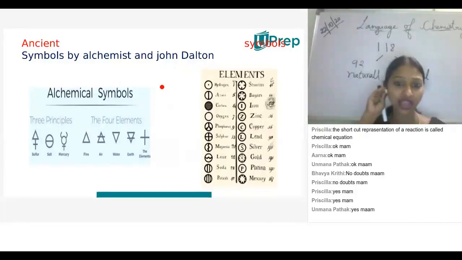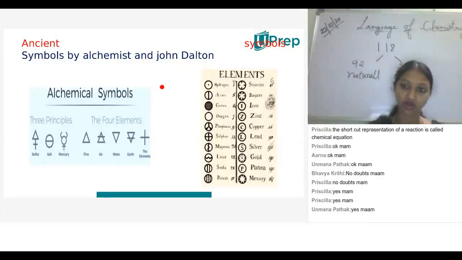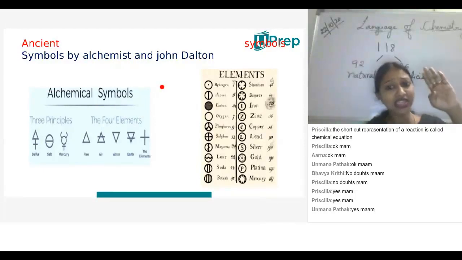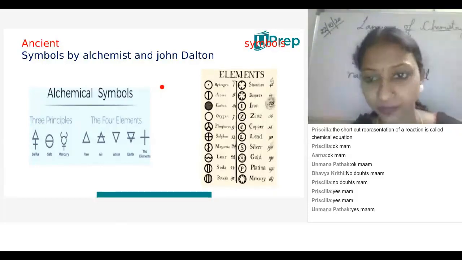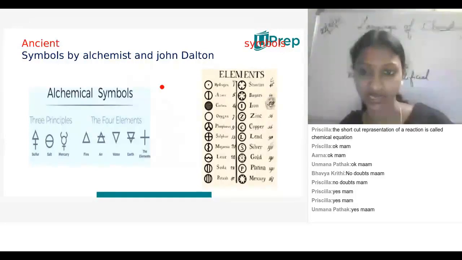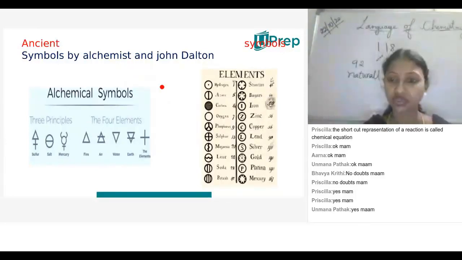In the same way, ancient symbols means not the modern symbols we are learning now. Different chemists and scientists gave different symbols based on a few criteria. At present we have 118 elements. Am I right, children? But in the ancient period, they must have had only a few elements, like 3 or 4, that were found at that time. But now at present we have 118. Understood? I think you got this point.